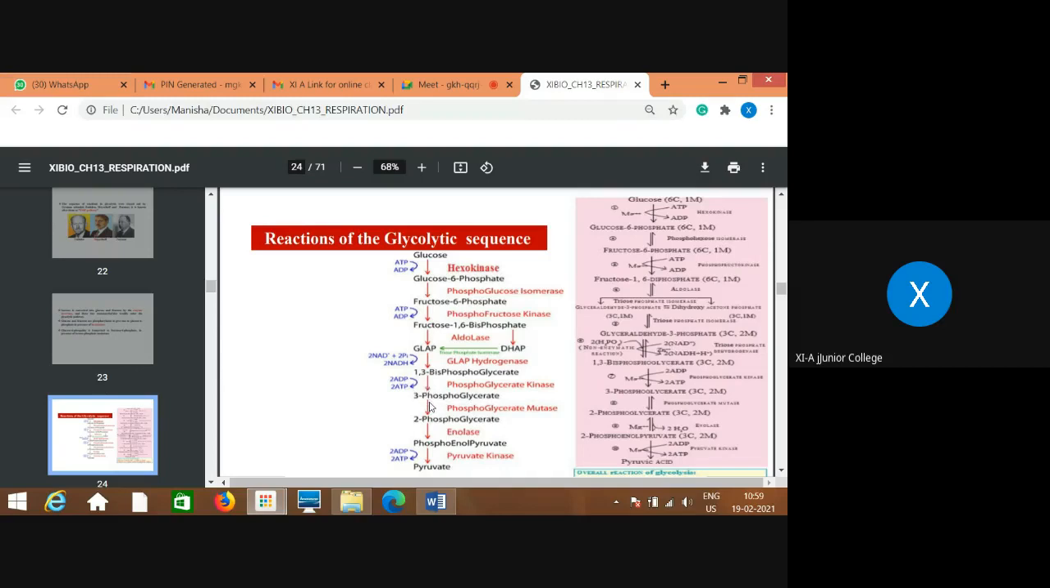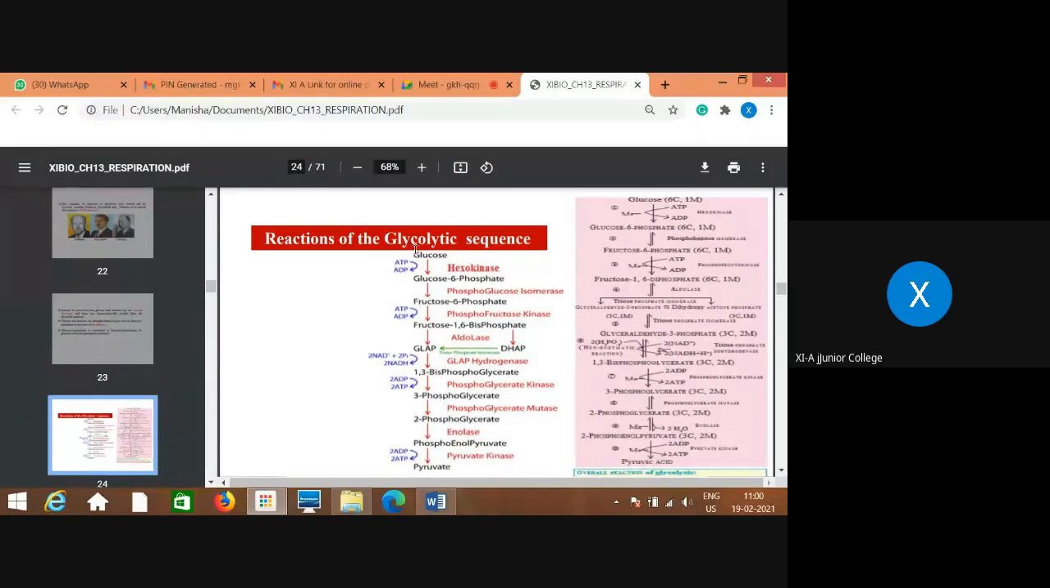Now when 3-phosphoglycerate is converted into 2-phosphoglycerate, the position of the carbon changes, and the enzyme is phosphoglycerate mutase. Then 2-phosphoglycerate is converted into phosphoenolpyruvate, and then to pyruvic acid, which is also a 3 carbon compound. In the last step, again 2 molecules of ATP are produced. So this is the simpler way. Just remember it in sequence; learn it by heart if you cannot remember.